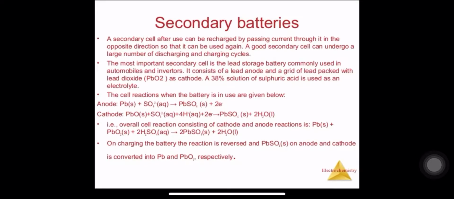Okay, students, coming back to our topic, we were doing batteries and cells in the last lecture. We have studied about the primary cell, or primary battery, in the last lecture. It is known as a primary battery because it is one-time usage. It cannot be reused. Once it is discharged, it cannot be charged again. So that is known as a primary battery, and today we are going to see about secondary batteries.